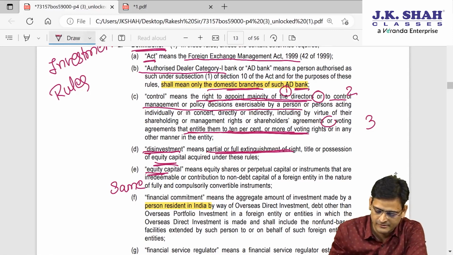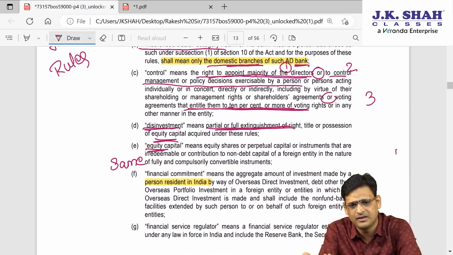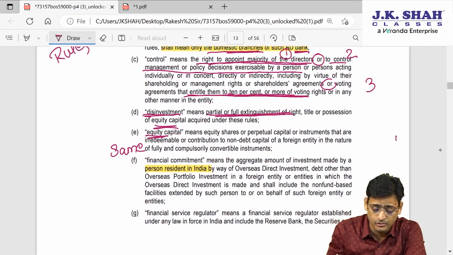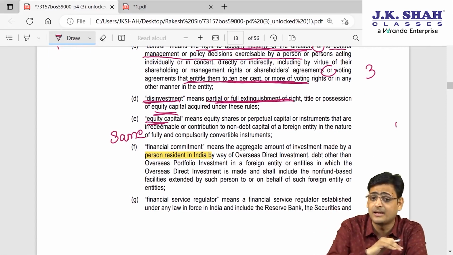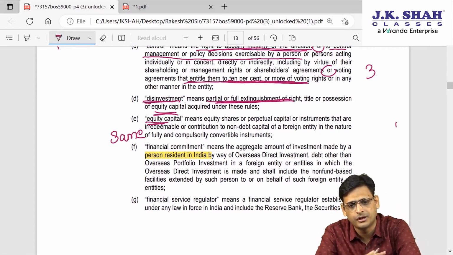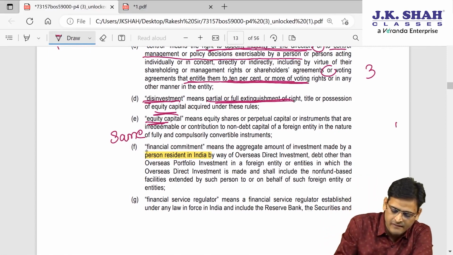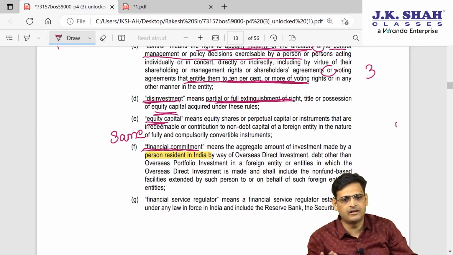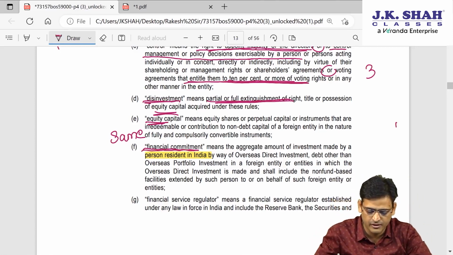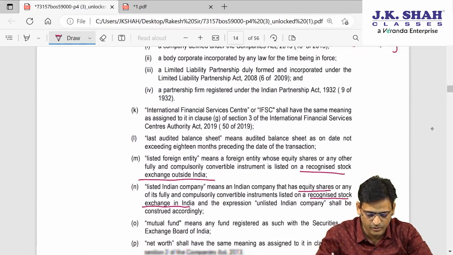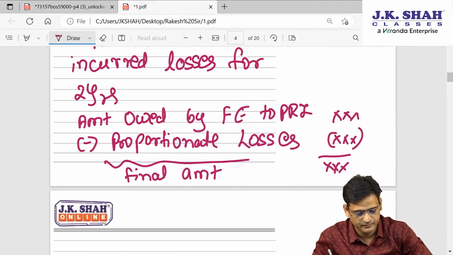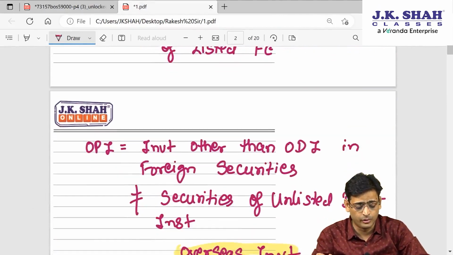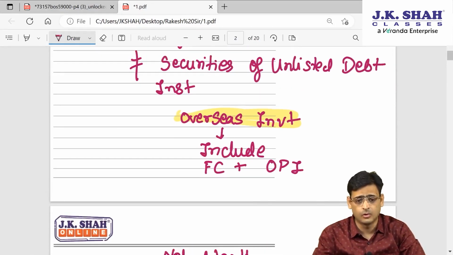Clear? Now next point, equity capital. The meaning we know about equity capital is the same here also, so we are not reading it. Now there are some major things which you have to understand. This is the major part which is very important to learn the entire chapter. First is financial capital. Then we'll learn ODI. Then we'll learn OPI. Then we'll learn overseas investment.